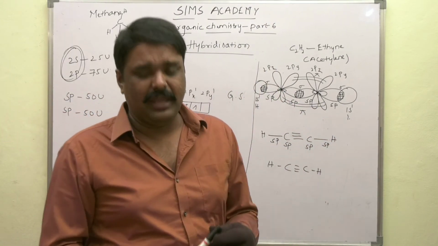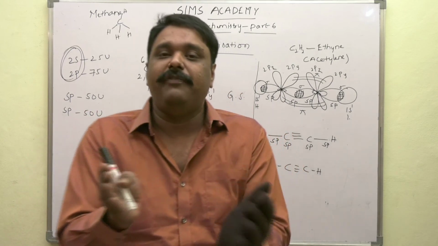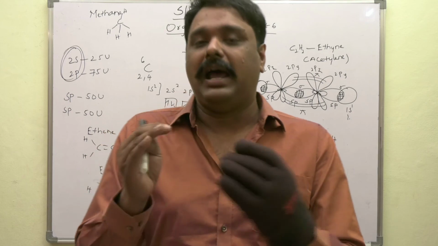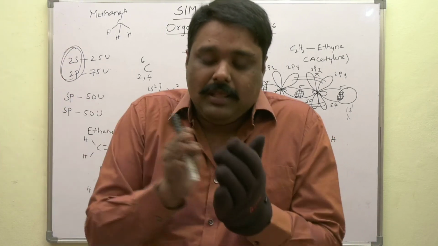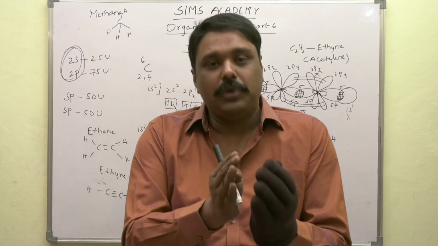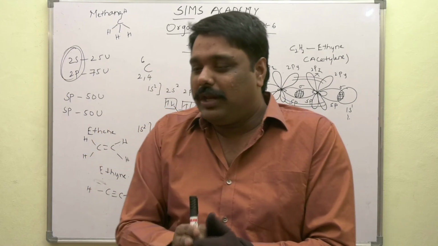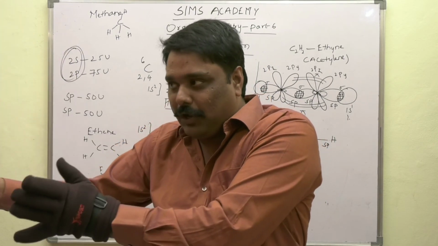One important thing we have to keep in our mind is that the number of orbitals before intermixing is equal to the number of orbitals after intermixing. The orbitals which are present before intermixing are called pure orbitals. The orbitals which are formed after intermixing are called hybrid orbitals.